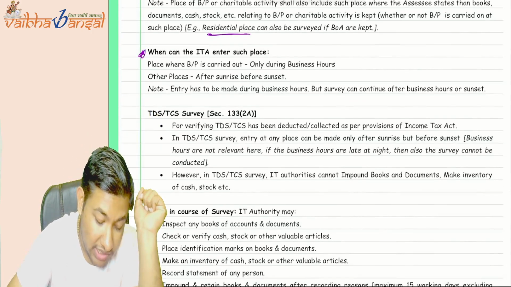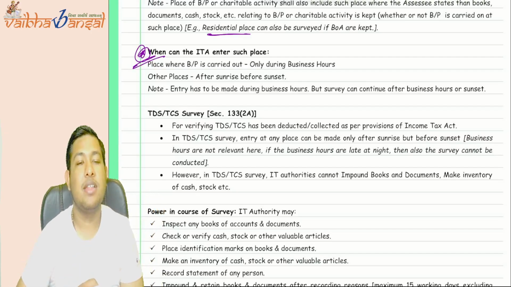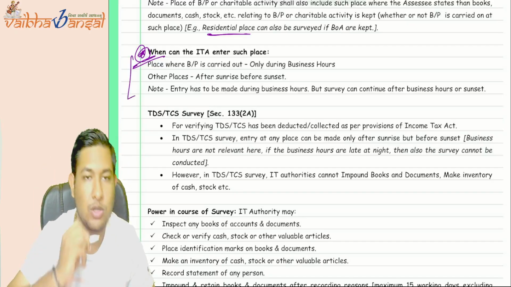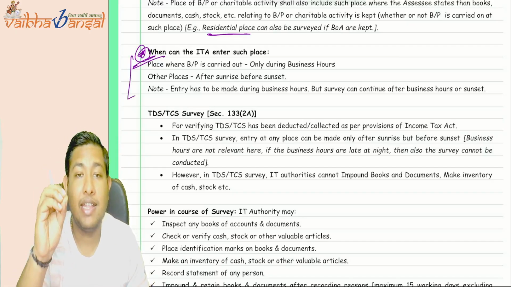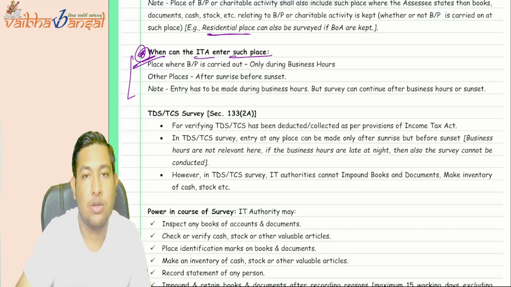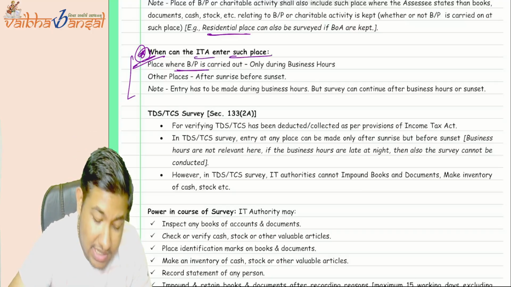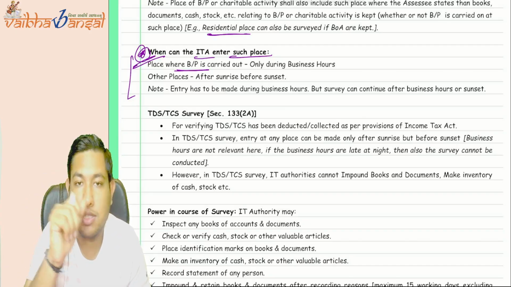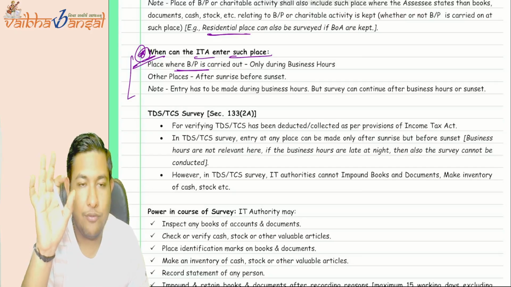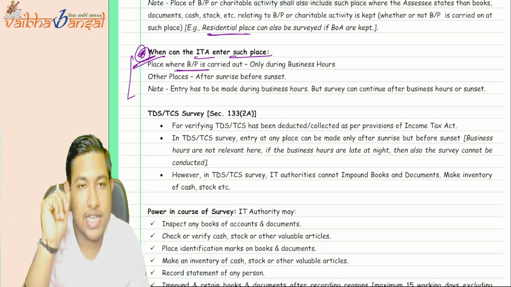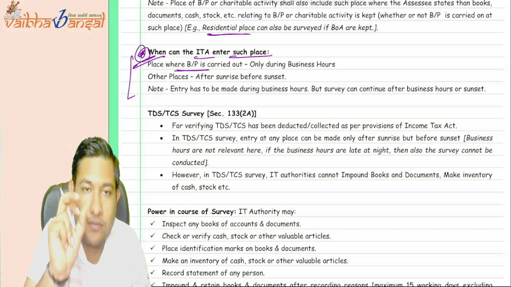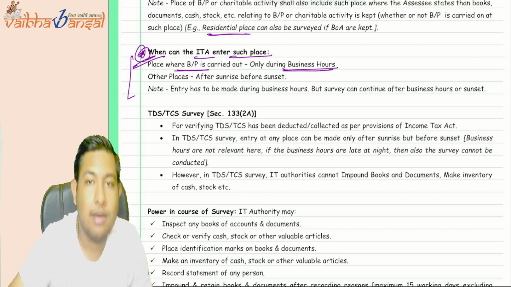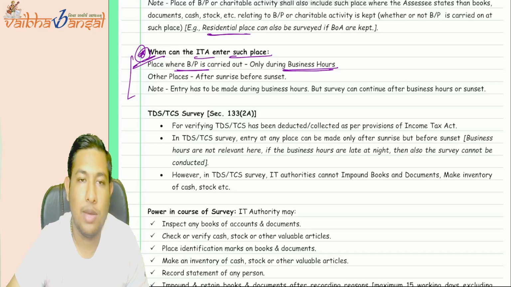Now the important thing is this: majorly all the questions will come from this particular part, which says when the ITA can enter such a place. If the survey is conducted, sorry, if I say search, I mean survey, please forgive me, where the survey relates to the business or profession, you can only enter in the business hours.